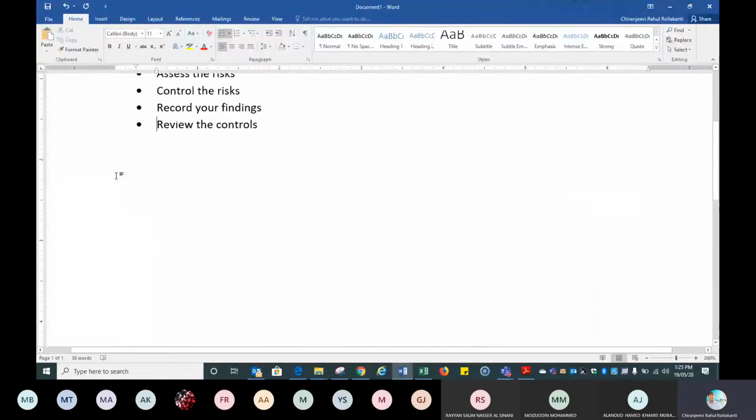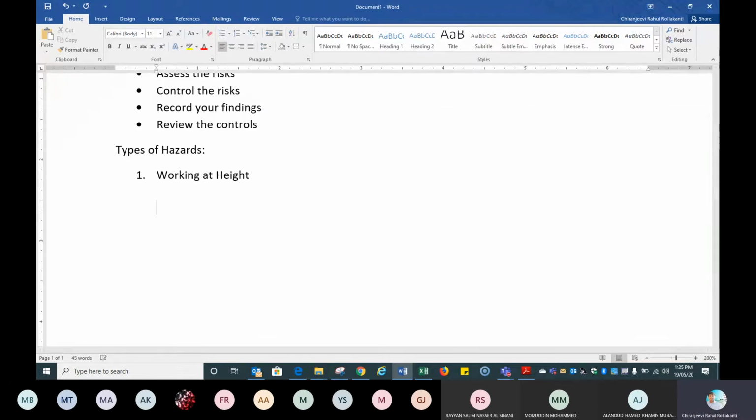So, first hazard. Maybe you can write here types of hazards and select the first one as working at height.